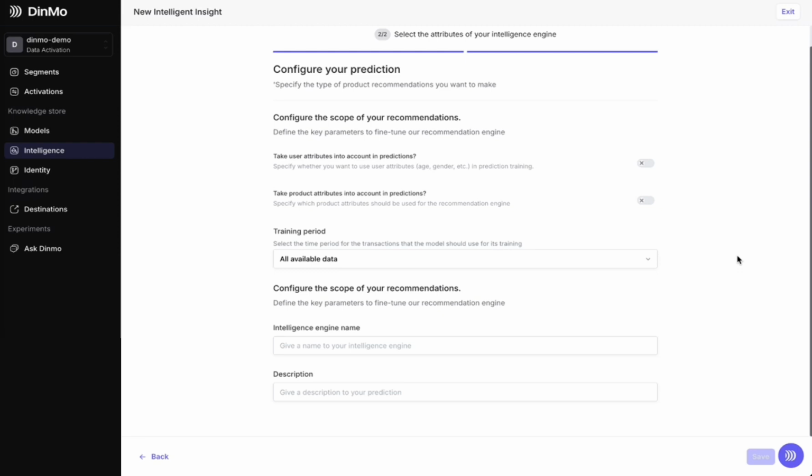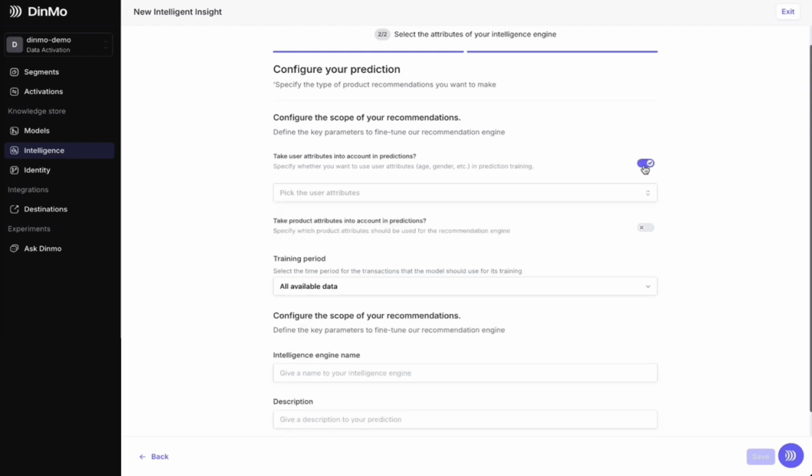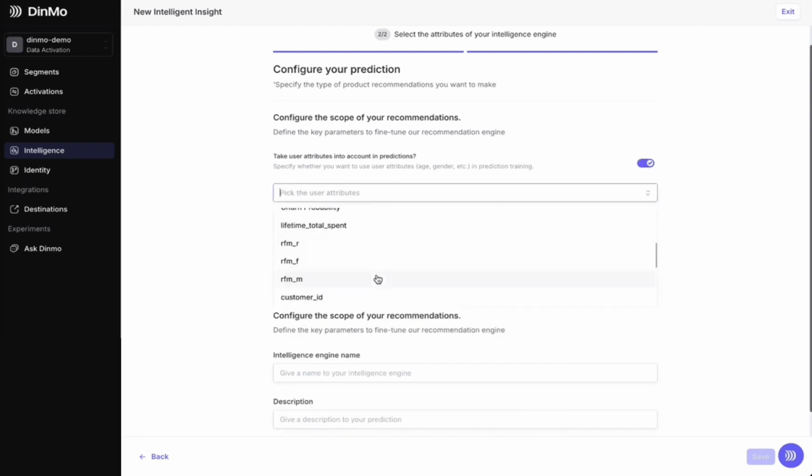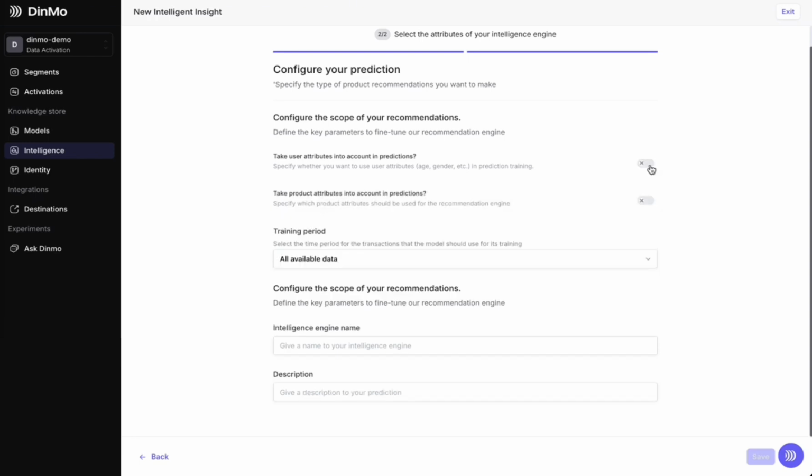Similarly, I can take different attributes into account in my training. Do I want to take user attributes into account? Gender, age, and skin type, for example, if we sell cosmetics. So here I can say, yes, I want to take user attributes into account, and it will show me all the user attributes that exist in my database. In this case, I don't have a table with interesting data, but again, we could have included age, gender, skin type, etc. Anyway, these are really the attributes we're going to include.